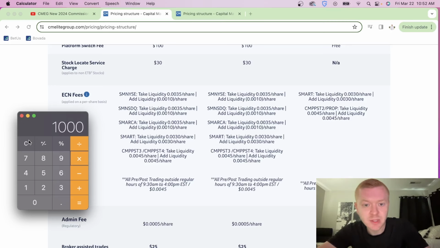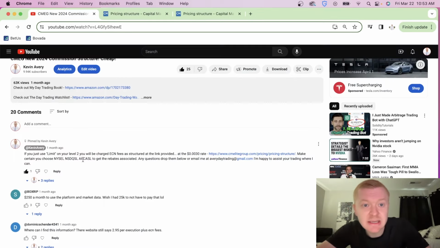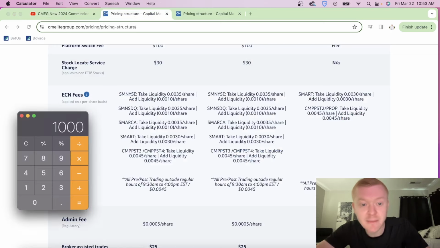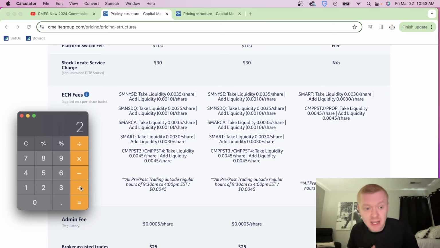Okay, so let's start over on that $7 round trip, 1,000 share position. 1,000 shares times 0.0005 is going to be 50 cents plus 50 cents, so that's going to be round trip $1. So now let's route your order to NYSE limit. And what's that going to be? NYSE limit is going to be 0.0010 a share you're going to get back. So 1,000 times 0.0010 is going to be what? $1. And round trip, that's going to be plus 1, $2. And your commission costs were only $1. So you're actually going to get paid $1, because 2 minus 1, you're still up $1.